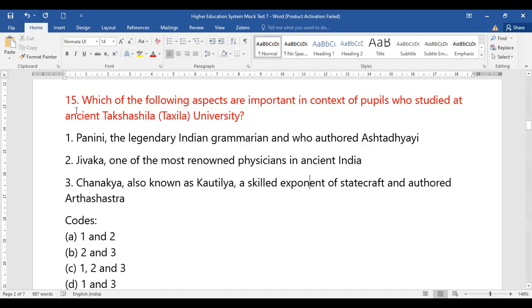Now let's see question number 15. What is the right answer for question number 15? So question number 15 says that you have to find out the context. Okay, so from the given list, option B, that is Jivika and Chanakya, are the ones who studied at ancient Takshila University. So these are the right options when it comes to question number 15. It's about Jivika and Chanakya.